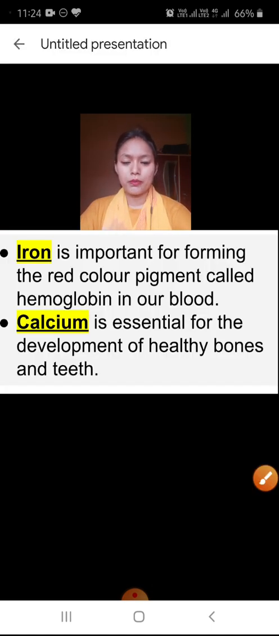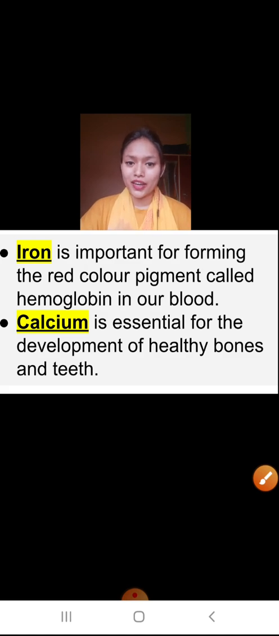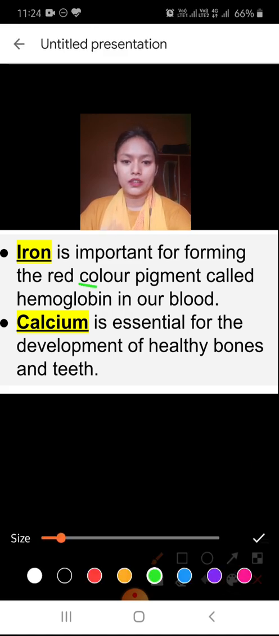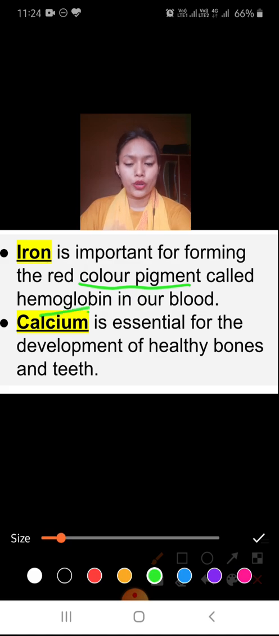Let's study about them. So first of all, iron. Why is iron important? For forming the red blood pigment. It is important for forming the red blood pigment called hemoglobin in our body, in our blood.